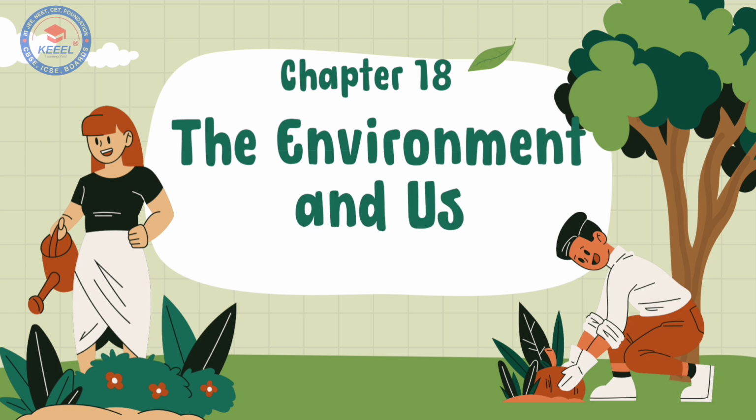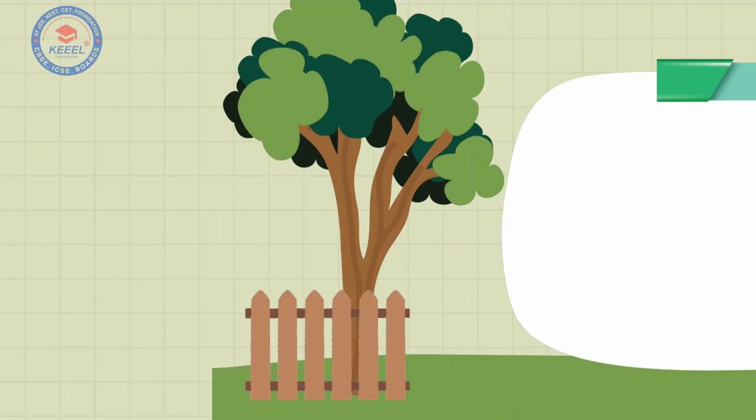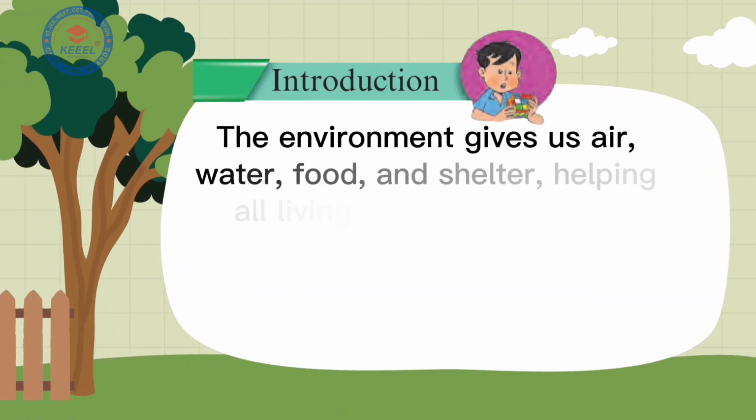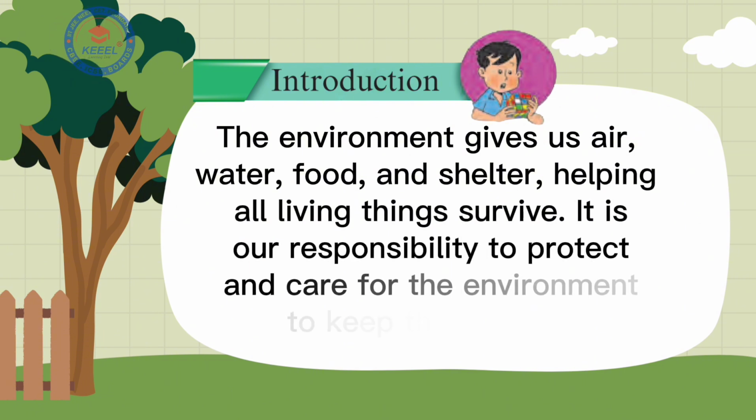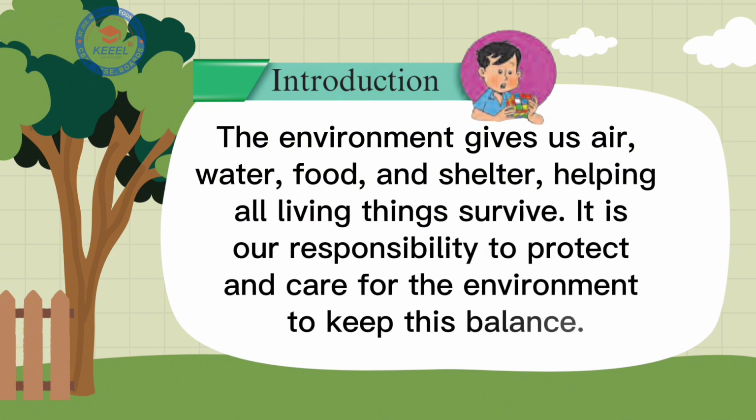Chapter 18, The Environment and Us. The environment gives us air, water, food, and shelter, helping all living things survive. It is our responsibility to protect and care for the environment to keep this balance.